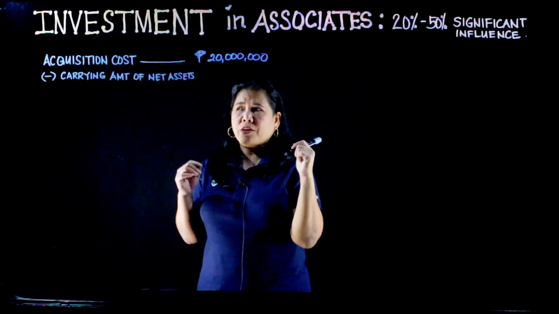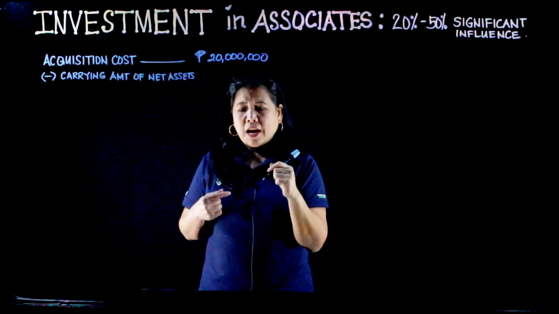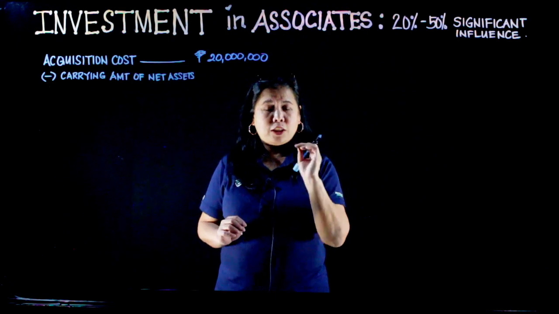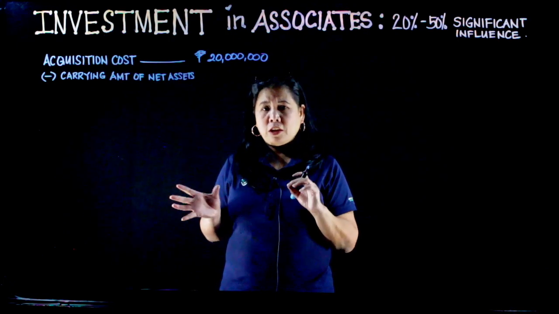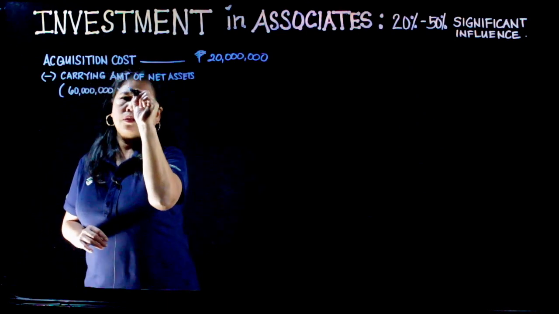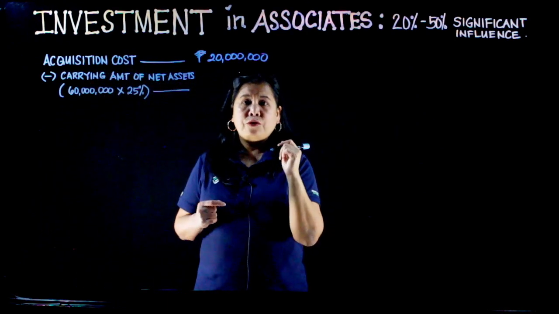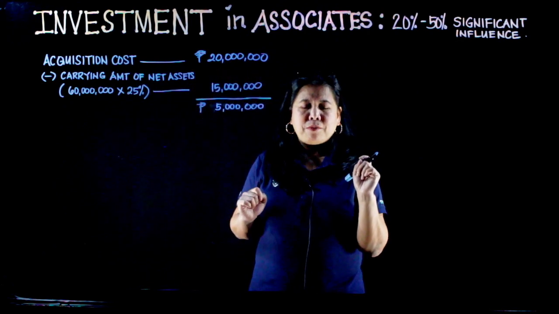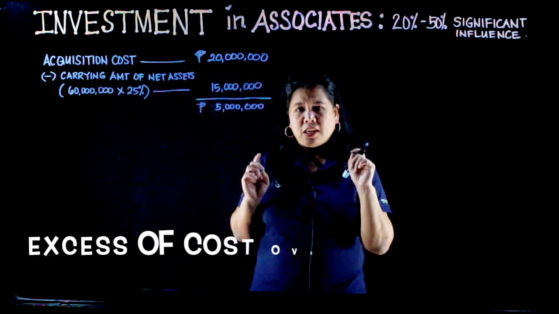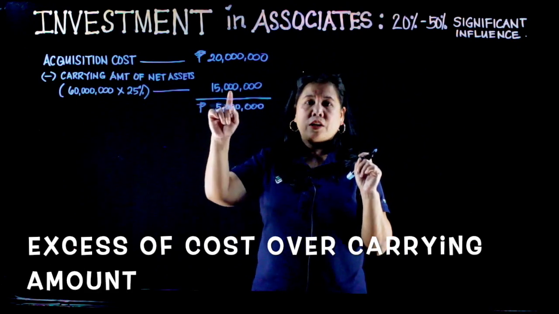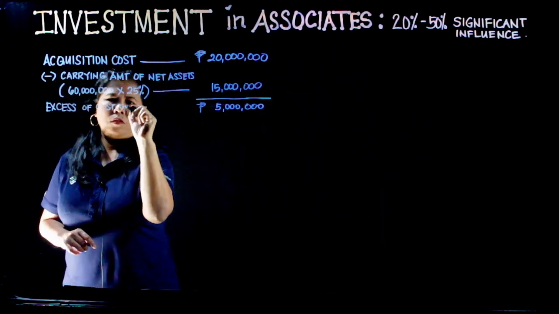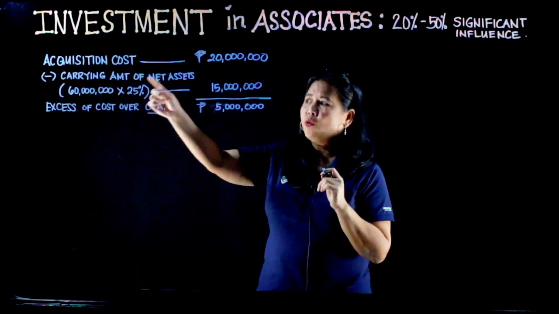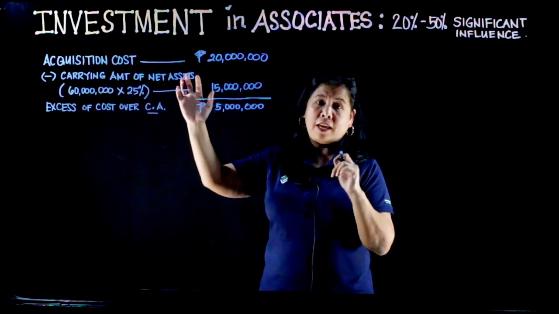At ang carrying amount of the net assets ay 60 million. Pero si investor, hindi niya binili lahat. Ang pinurchase lang niya ay 25%. So, the 25% of the 60 million. And that's equal to 15 million. So, ano ang 5 million? Ang 5 million, yan po ang ating excess of cost over the carrying amount. Excess of cost, yung sobra sa cost mo over the carrying amount of the net assets.